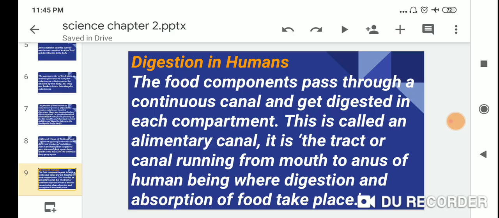Digestion in humans: the food passes through a continuous canal and gets digested in each compartment. This is called the alimentary canal. It is the tract running from the mouth to the anus of a human being, where digestion and absorption of food take place.